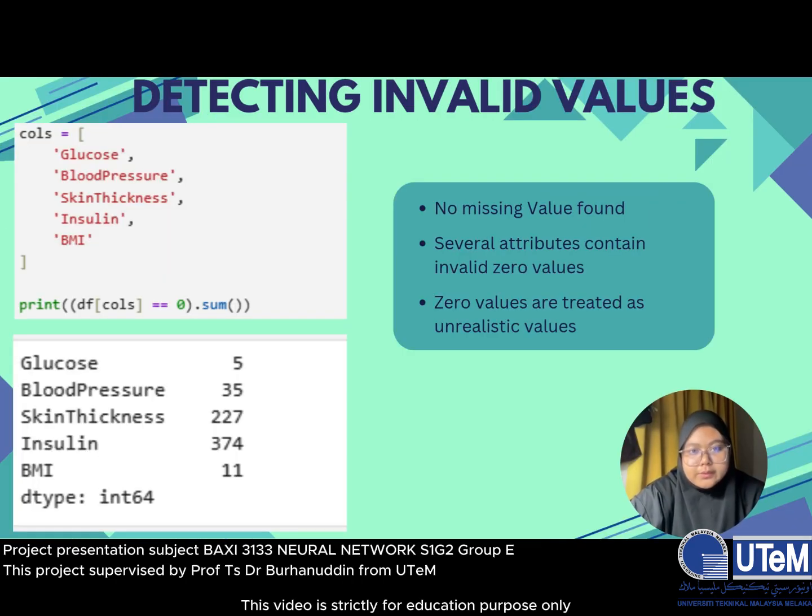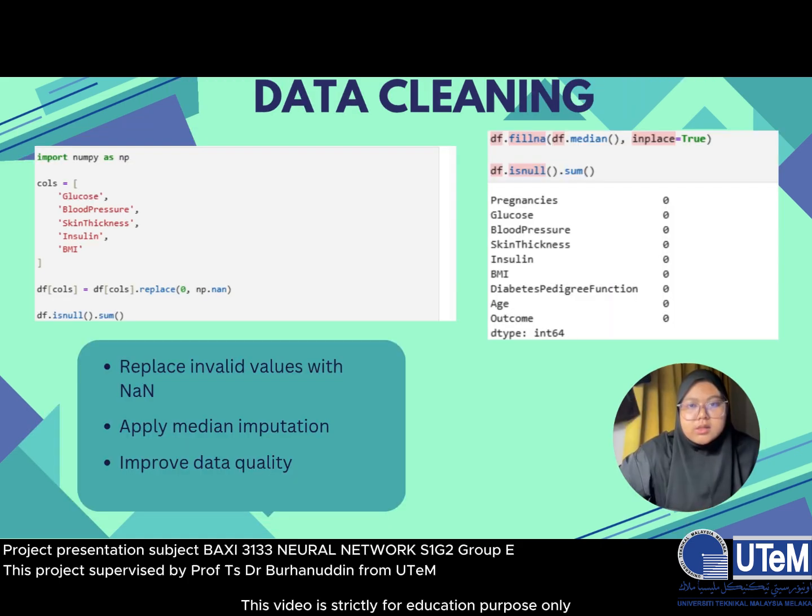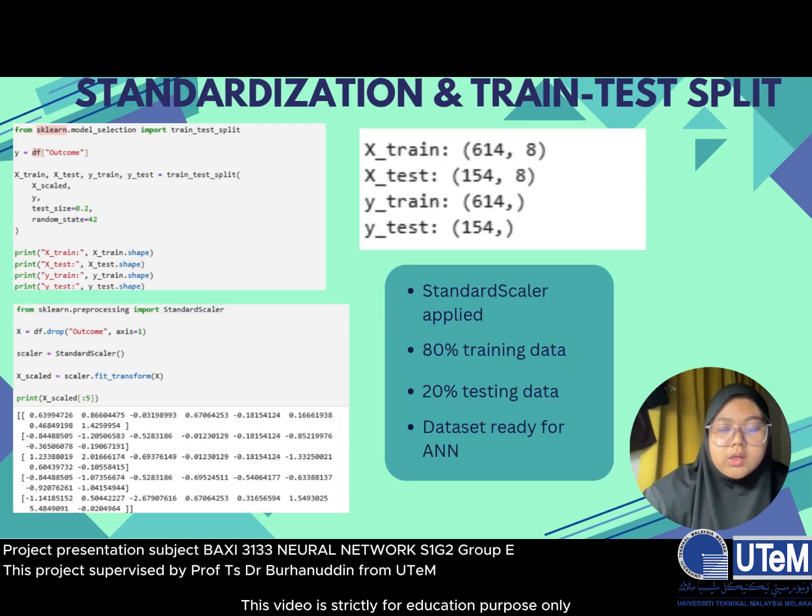Detecting invalid values. At this stage, we check the dataset for invalid values. Although there were no missing values, several attributes contain unrealistic zero values. Those values were identified as invalid because they could affect the accuracy of the ANN model. Data cleaning. To clean the data, the invalid zero values were replaced with NaN and filled using median imputation. This helps improve the quality and reliability of the dataset before training the model.